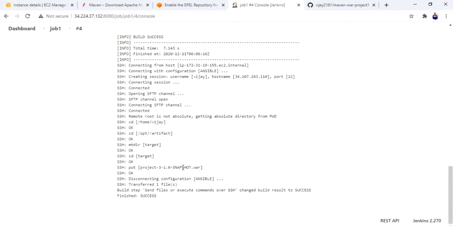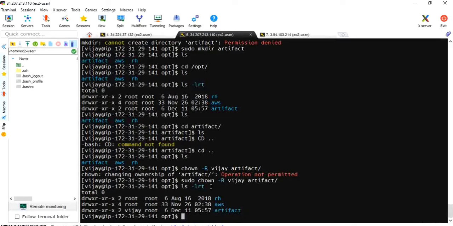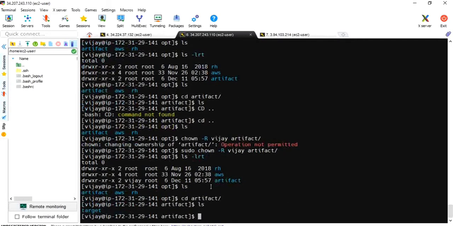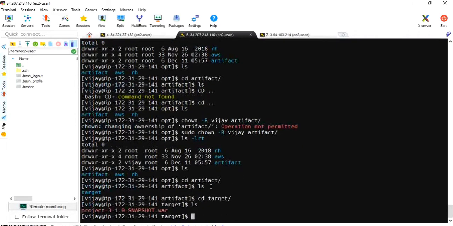Yeah, success. Now the file has been transferred. One file has been transferred. Now let me go to this server 2 and verify whether it is copied or not. cd artifact, ls. See, previously we didn't have any target. Now, with permission given from Jenkins user, Vijay user is getting into this artifact and creating the target folder and copying that war file. See, this war file has been copied to my server 2.